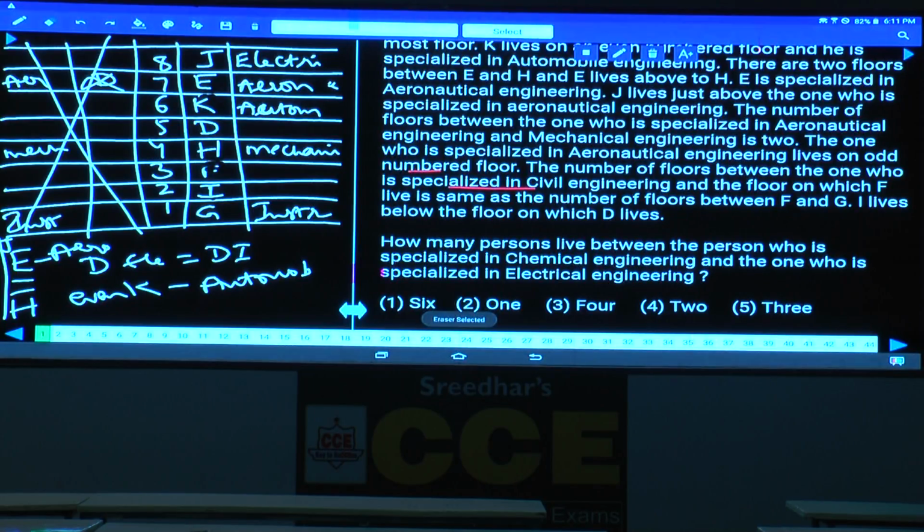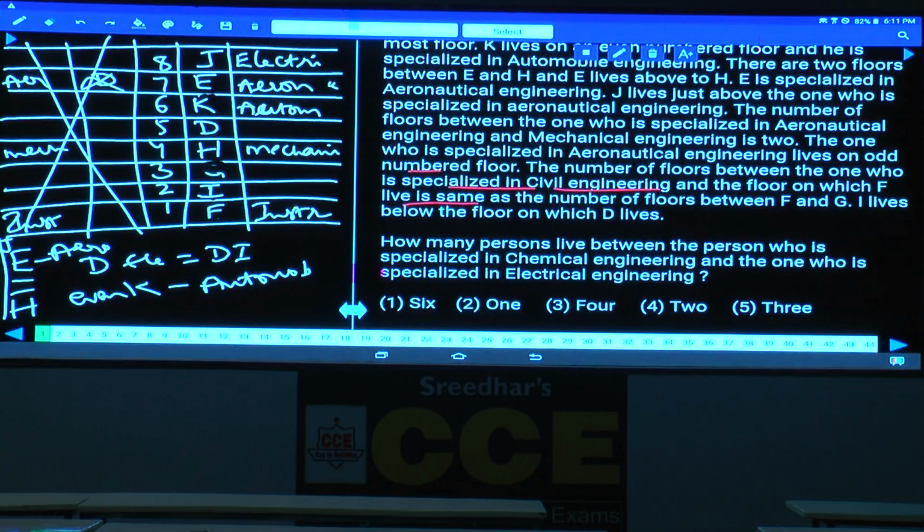How many possibilities do we have? We have 2 possibilities for this F and G. If you take F at this place, then G will be here. Between F and G, how many persons are there? There is 1 person. Similarly, the one who is specialized in civil engineering and F is also 1. Hence this G must be civil engineering, which is not possible. Is it possible here? As it is not possible in this case, then what is the possibility here?